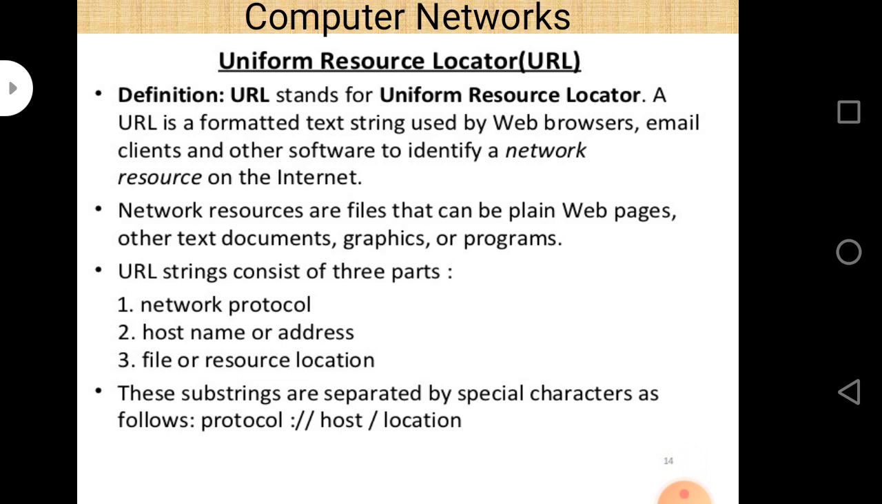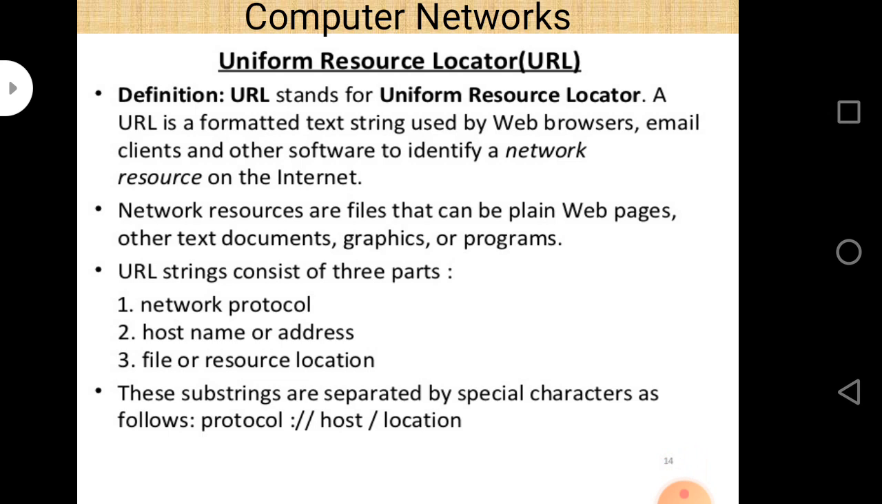So let's start first. There are some terminologies which may be asked in your examination. So URL, all of you are very much aware of all these terms, but since these are part of your syllabus, here I take a quick revision of all these terminologies. URL.